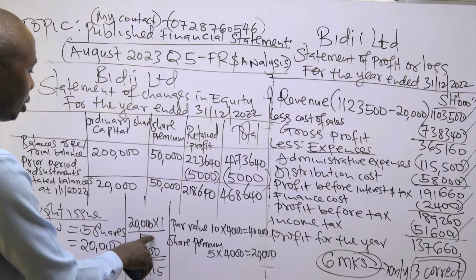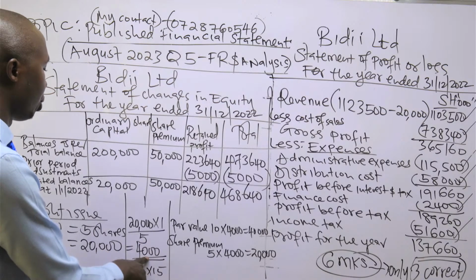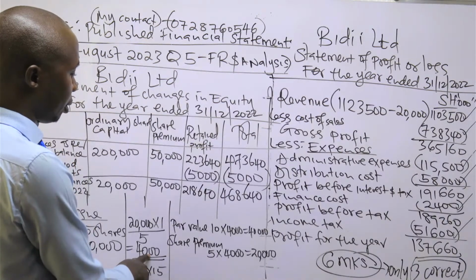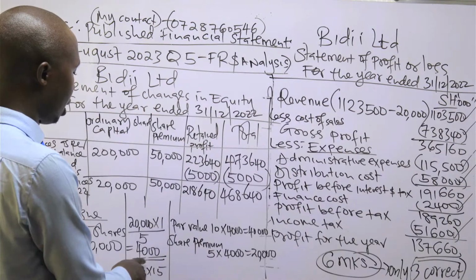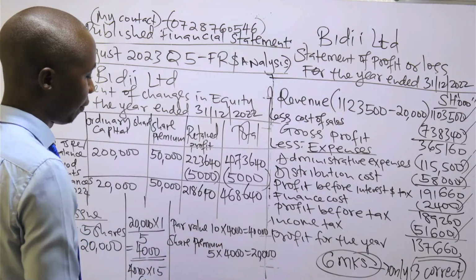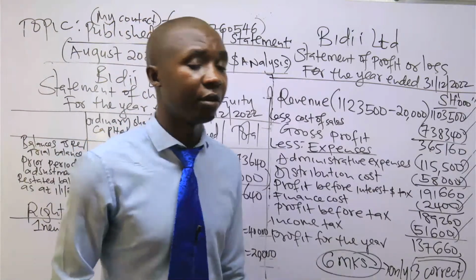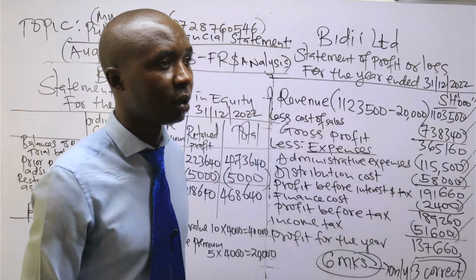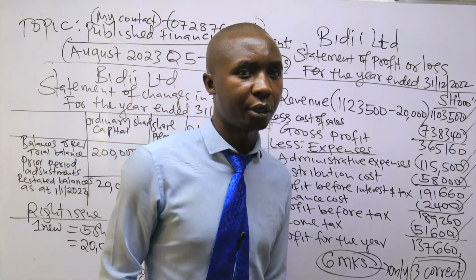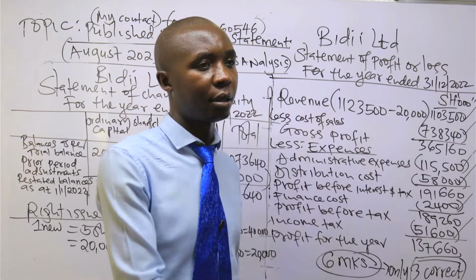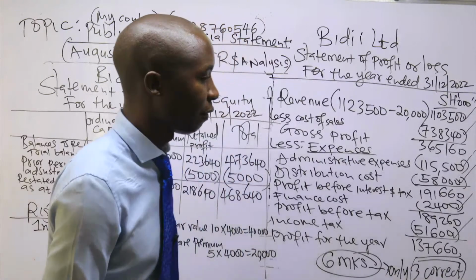So if we cross multiply, we get the number of shares which were issued through the rights issue to be 4,000. So these shares which are issued through rights issue, they were issued at 15, even if the par value is 10 and the market price is 20. So they were being issued at a lower market price, but the 15 is higher than the par value by 5.